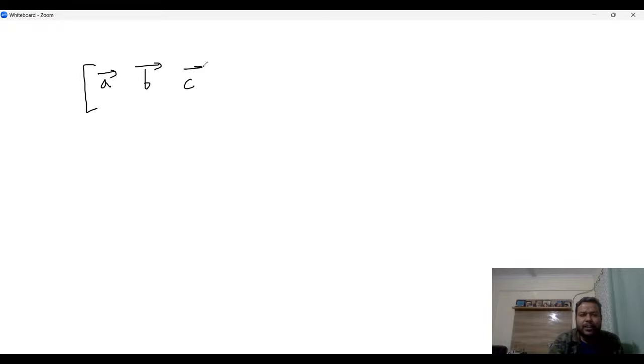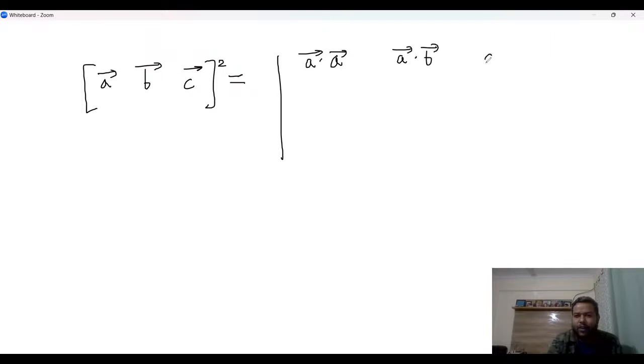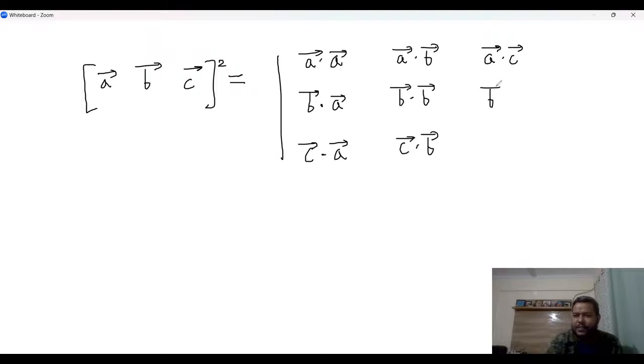Triple product square is equal to basically the determinant. The determinant is written like this: A dot A, A dot B, A dot C. And now you have B here, C here, and here also it is basically B dot A, C dot A here, and here it will be B dot B, here it will be C dot B, here it will be B dot C, here it will be C dot C.